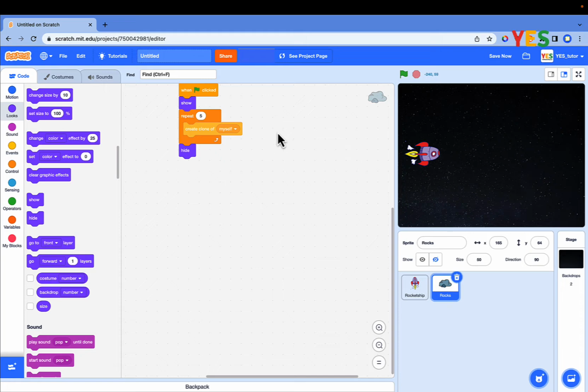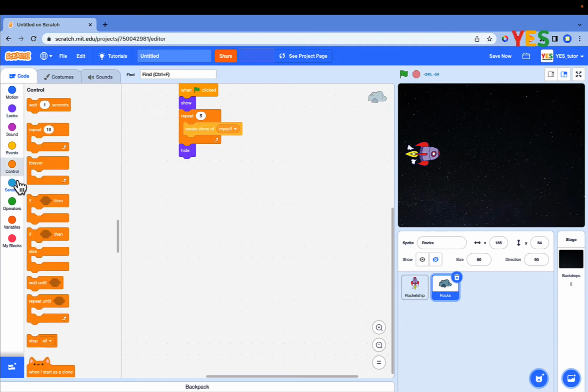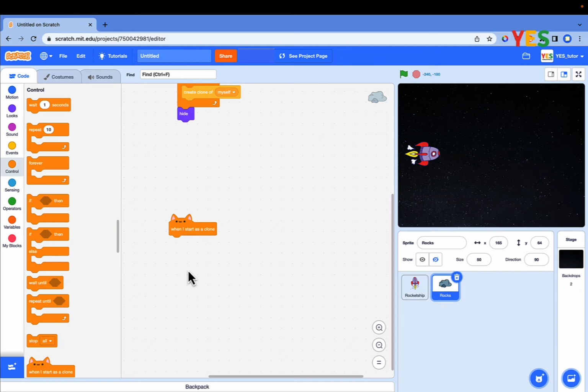In Scratch, you can program the clone using when I start as a clone. Let's write the code for when the rocks start as a clone. Drag and drop the when I start as a clone block. Set the clone position when it starts as a clone. Drag and drop the go to XY block and set the XY coordinates.